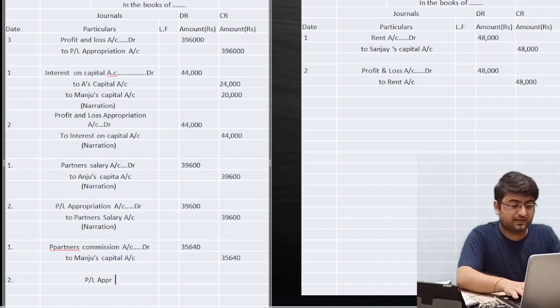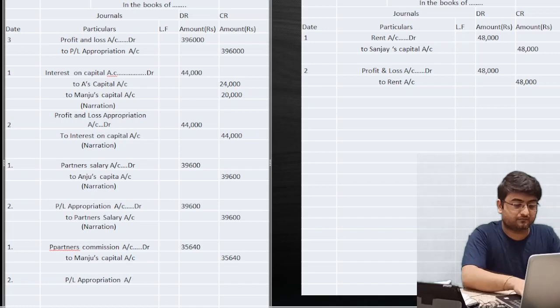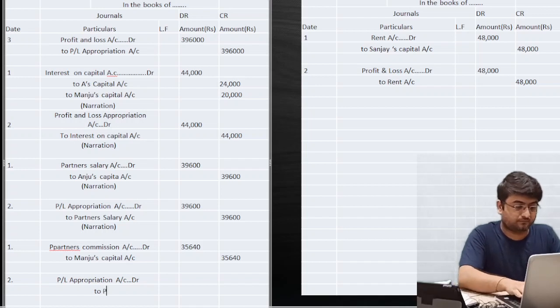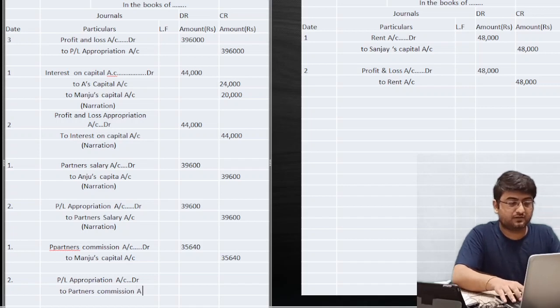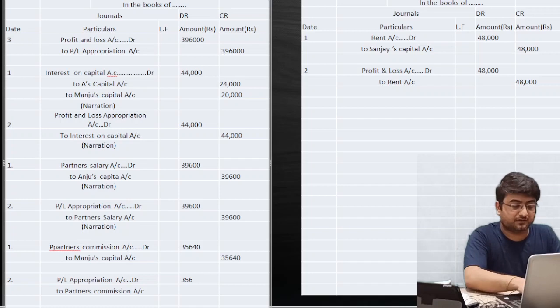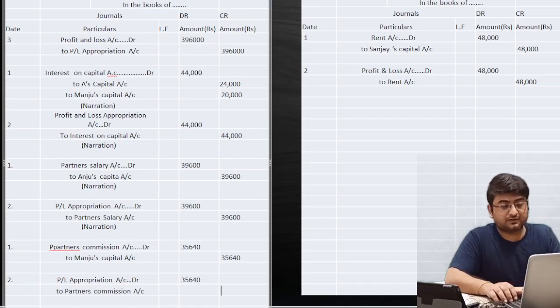The P&L appropriation account debit to partners commission account. Same amount that we have given in entry number 1 in case of partners commission, 35,640. Just because, again repeating, this is the appropriation item, so this will have two entries, opening and closing, 35,640 rupees. Okay, so we have passed.